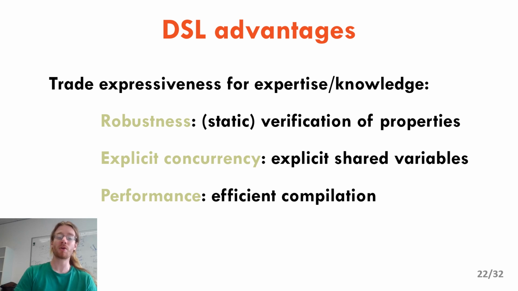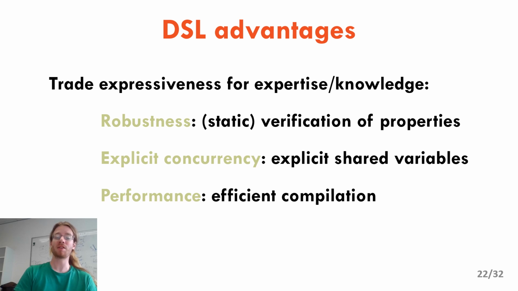So we do not authorize the usage of pointers in the DSL code, and we deal with memory allocation and deallocation automatically for the user. So it means that separation logic is easier to prove, and many properties can be proven at compilation time. In the DSL, we also have a notion of explicit concurrency. So only variables that are marked as shared can be accessed by multiple cores. And as you will see, this will simplify the concurrent proofs quite a lot.